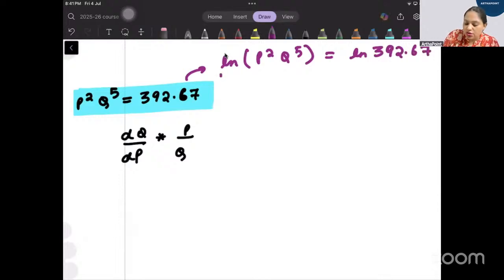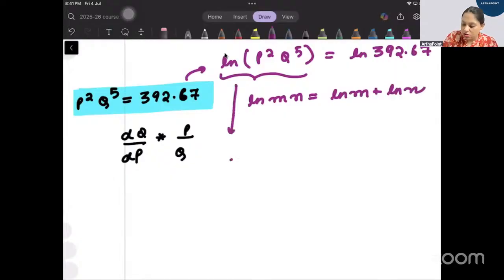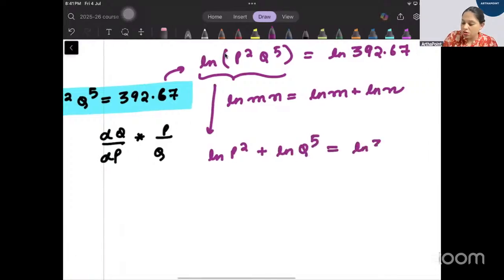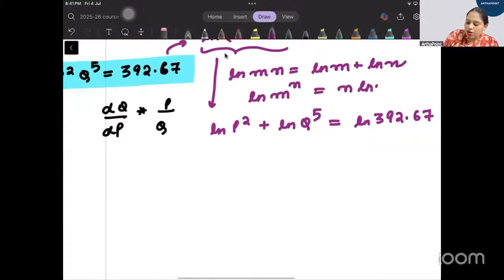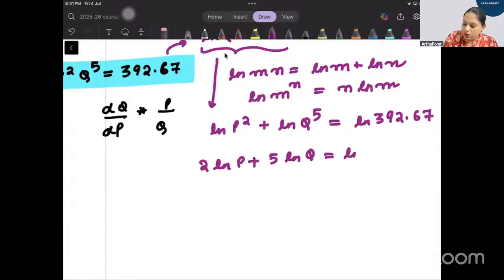And now use the rule that I just taught you, that log mn is log m plus log n. So what will come here? Log p square plus log q to the power 5 will be log 392.67. And then use log m to the power n is n log m. So what will happen, beta? 2 ln p plus 5 ln q equal to ln